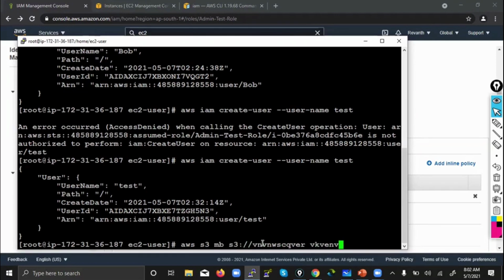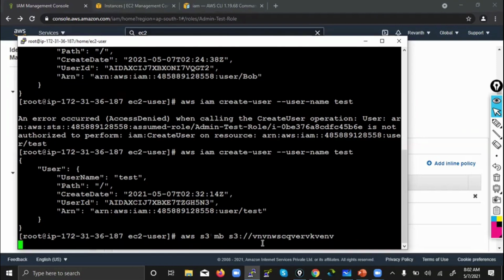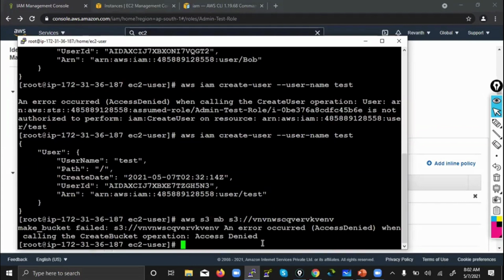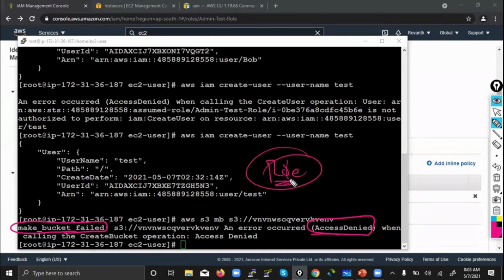The bucket. Why? What's the reason? The policy. Why? Because the role is not having the permission to create a bucket. The role, whatever we have attached to EC2, that role is having permission only for IAM, not for any other service. Now if you want to create any bucket, that is something related to the S3 policy.